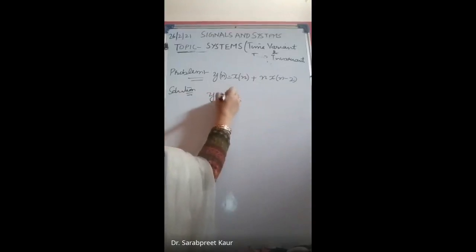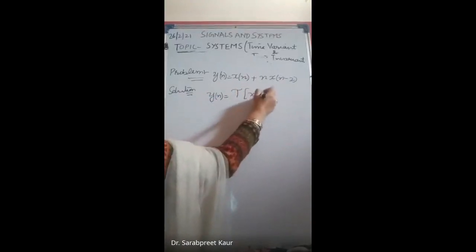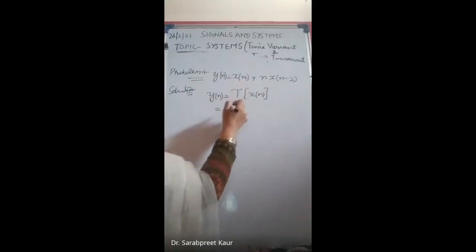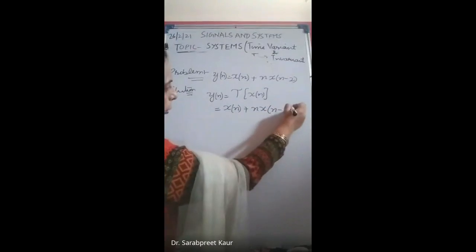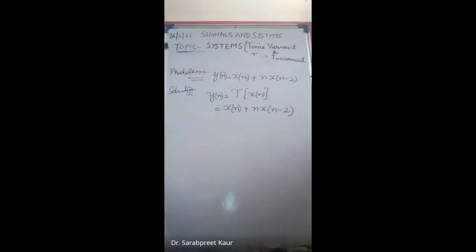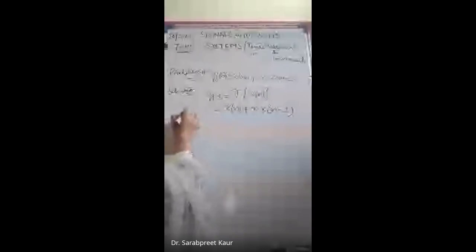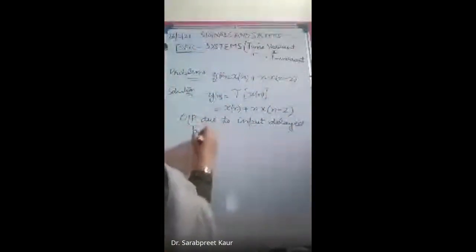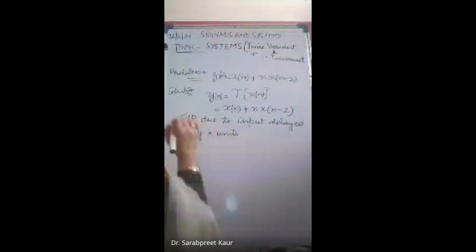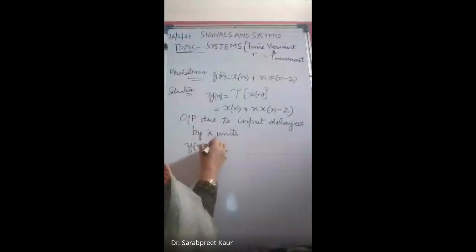First of all, you know that y(n) is equal to the transformation of x(n). And what is it equal to? It is given by x(n) plus n times x(n minus 2), whatever is given to you in the question. Just try to understand the things. Now the first step is the output due to input delayed by k units, and we represent it by y(n comma k).